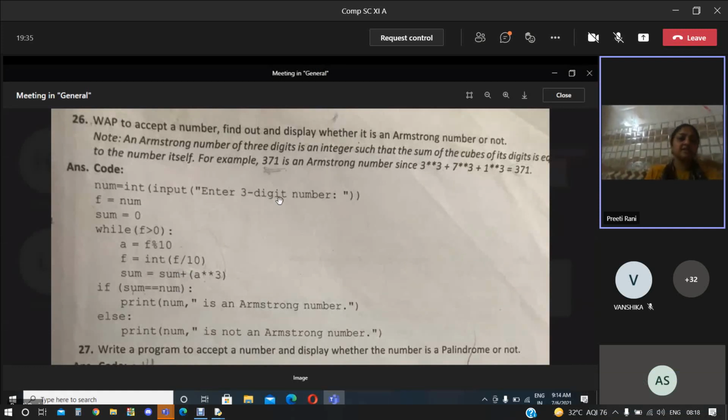Okay, enter a three-digit number. Firstly we are accepting the three-digit number here in num. Num we are giving to f. Sum equals 0. Okay, if f is greater than 0, then firstly we will calculate that.